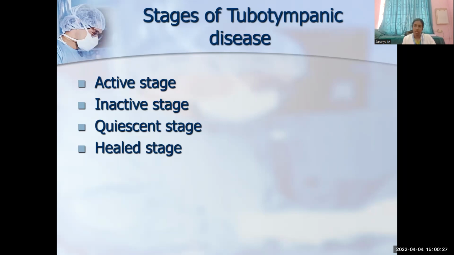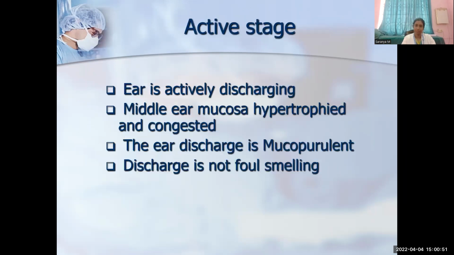Quiescent stage means intermittently discharging. That is, for 2 months it might be discharging, it might be absent for 3 months, and once again it might be discharging. The disease process is not stopped, it is intermittently discharging. Healed is the final resolution stage. Sometimes it can heal on its own. The disease process has been eradicated. In case of small perforation, it can heal on its own with a thin atrophic scar.